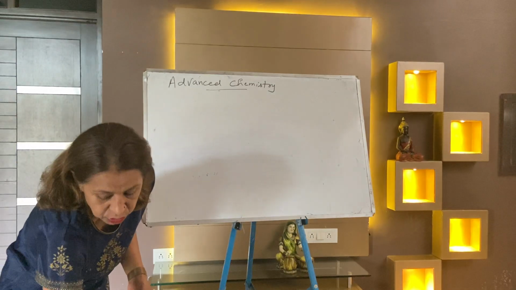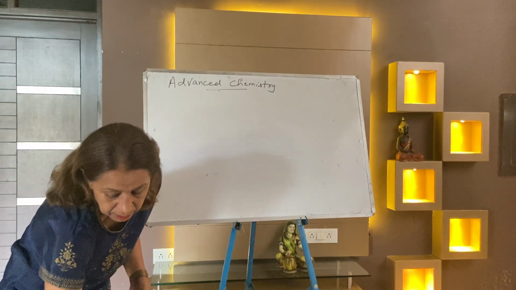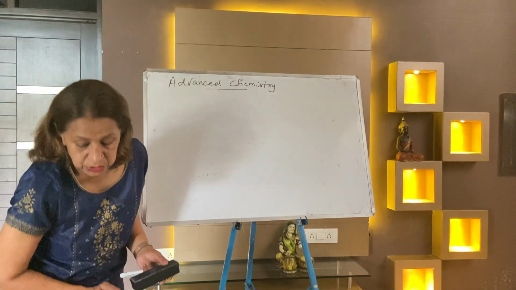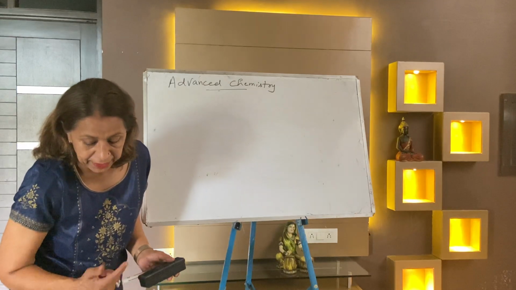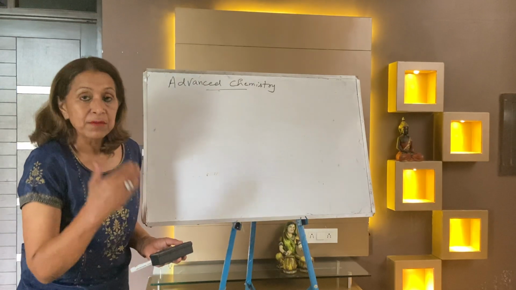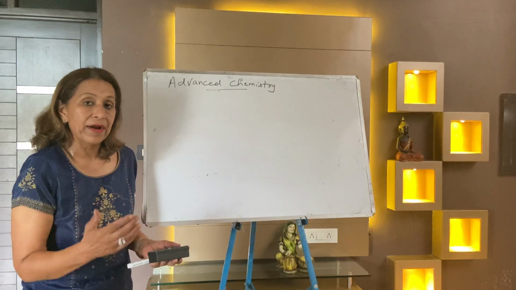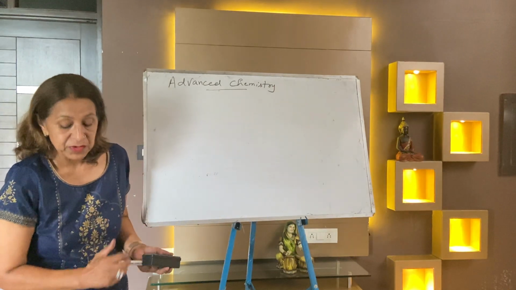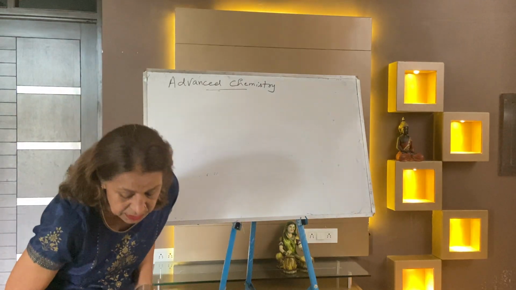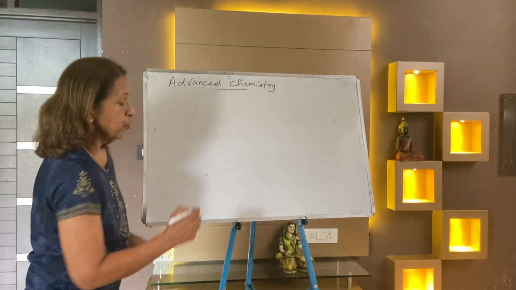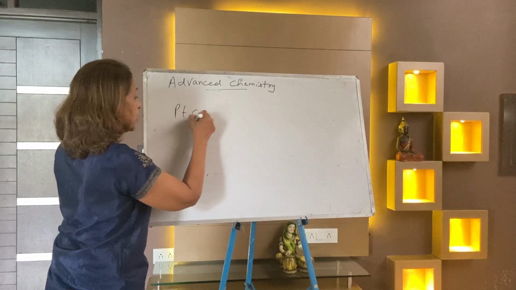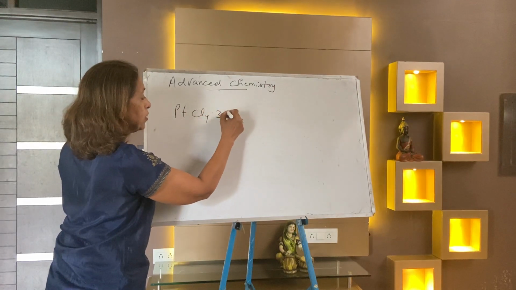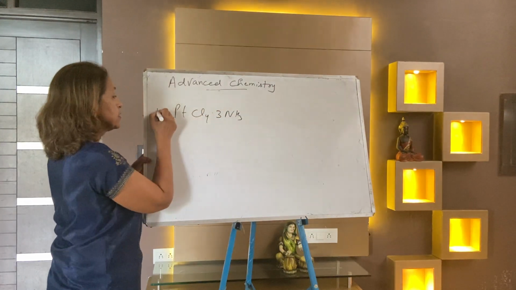Write down the second question. It's very simple: how many moles of silver chloride, AgCl, get precipitated when reacted with silver nitrate? The first is PtCl4.3 ammonia. It's A part.